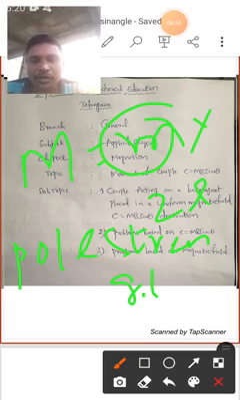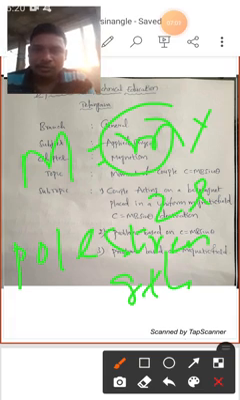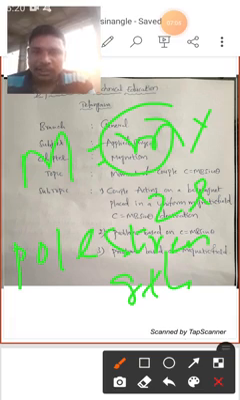Small m is what? Pole strength. Pole strength means the ability of attraction or repulsion. How much ability of attraction or repulsion is acting at the ends of the poles.